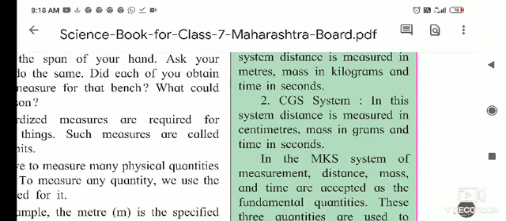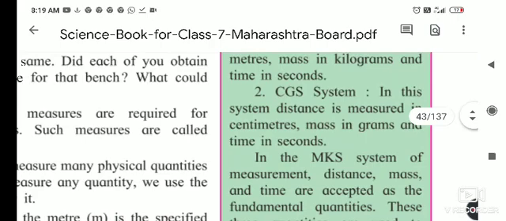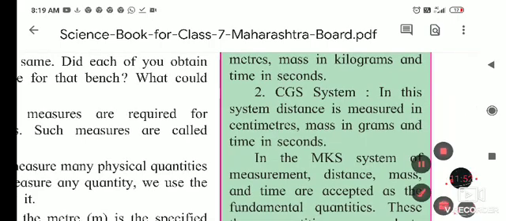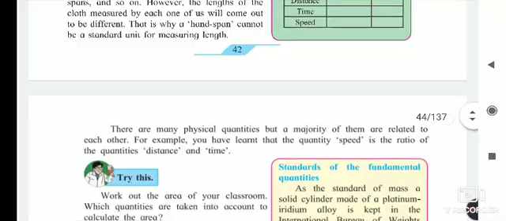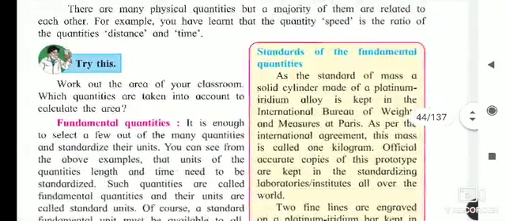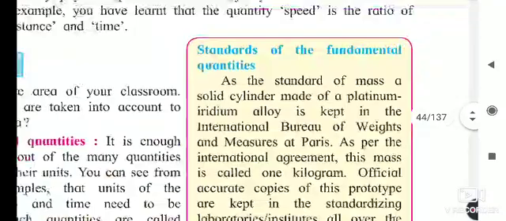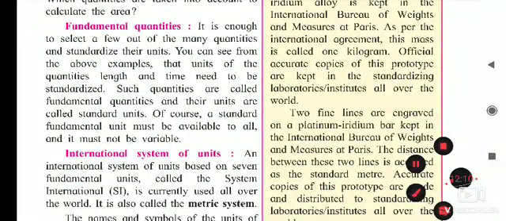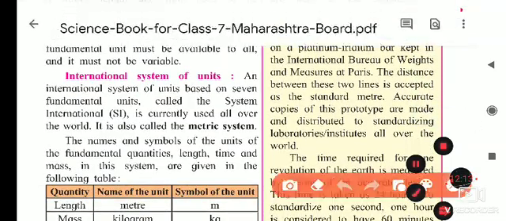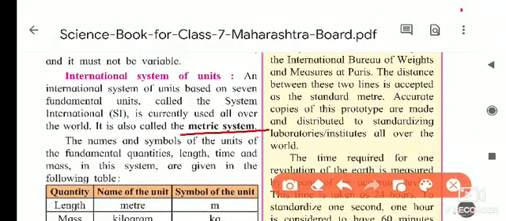In the CGS system, as this is an open book test, it has limitations and we have fewer days. I gave you some important questions. With this you have to learn the small points from the lesson: what the MK system means, what the CGS system means, then complete the table. Then the standards of the fundamental quantities: what are the standards of fundamental quantities, and what are fundamental quantities.